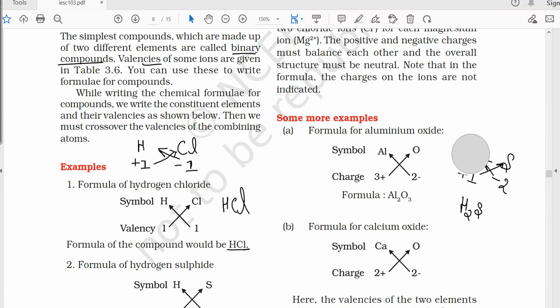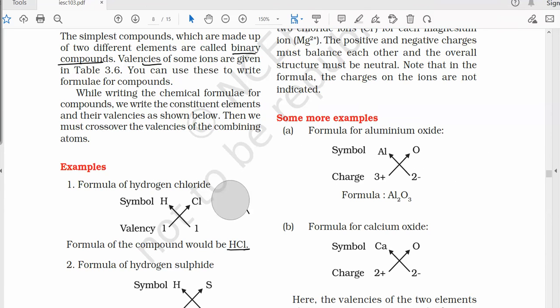Now, taking some more examples here. We can take one more example, that is magnesium chloride. Magnesium has a valency of +2, and chlorine has a valency of -1. On crossing over, as chlorine has only -1 charge, the atomicity of chlorine in the compound of magnesium will become 2 in order to satisfy the +2 charge of the magnesium. Hence the formula of magnesium chloride will be MgCl2.